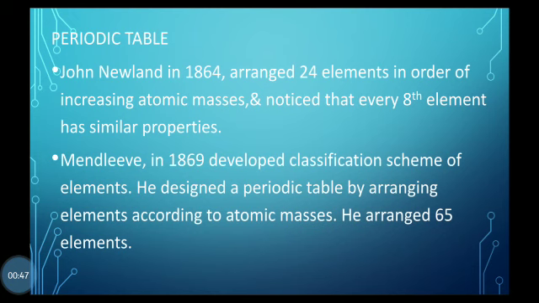Later on in 1869, Mendeleev, a Russian chemist, developed a classification scheme of elements. He recognized that if the elements were placed in order of increasing atomic masses, the properties of elements were repeated at regular interval. This is similar to the modern periodic table. Like in modern periodic table, properties also repeat after a regular interval. He arranged 65 elements in the periods and groups.